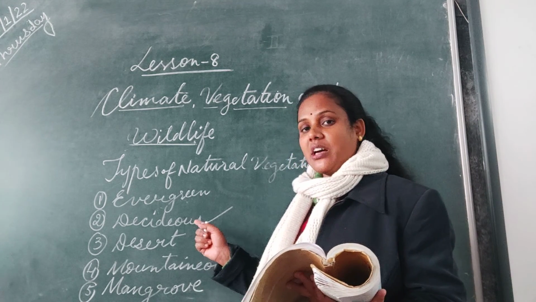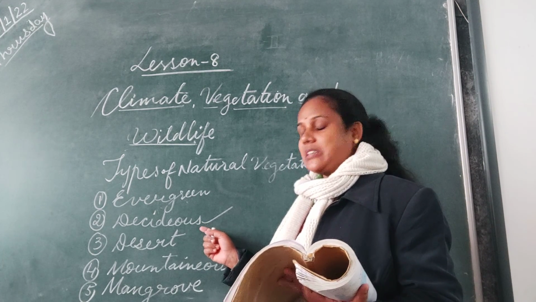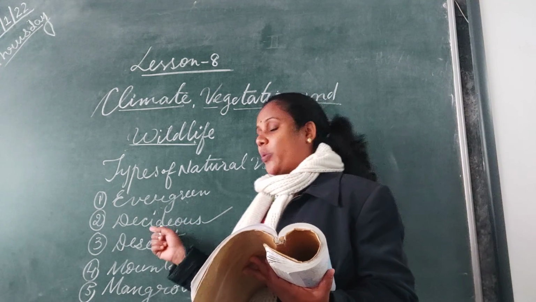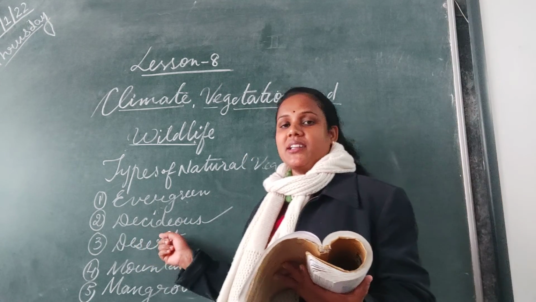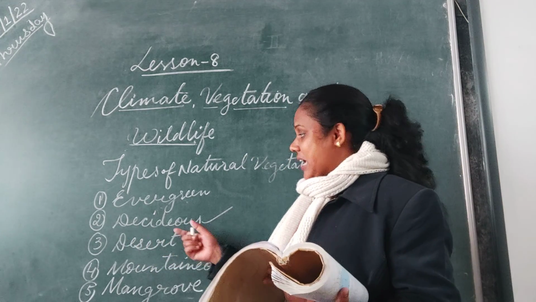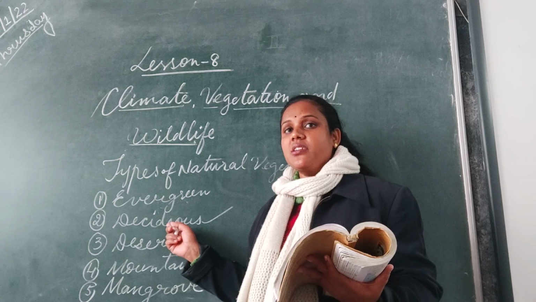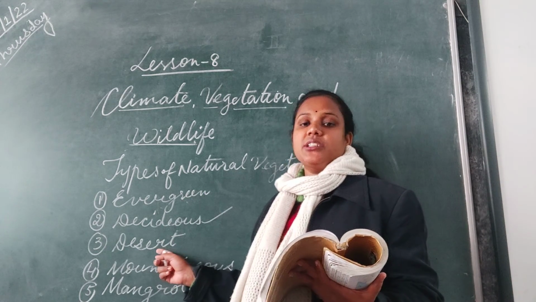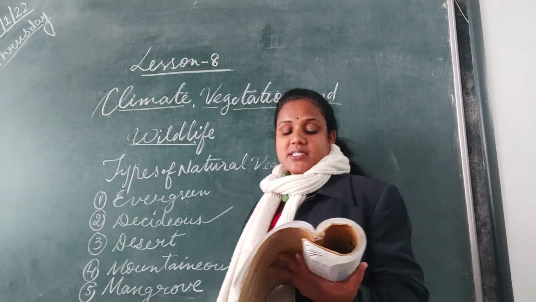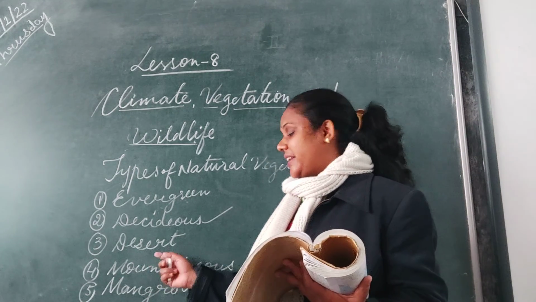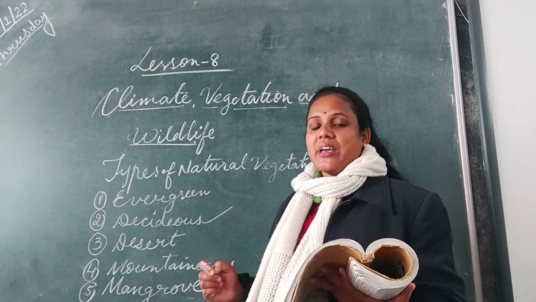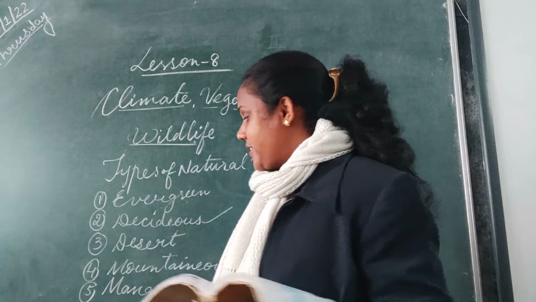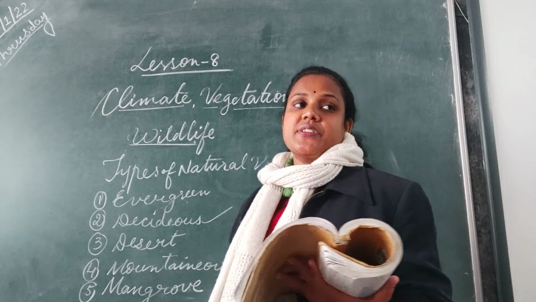They have rainfall of 70 to 200 centimeters. Area I told you, where do we find them? Chhattisgarh, Jharkhand, Bihar, Odisha. There you will find deciduous trees. Alright. Next we have desert or thorny forest. Desert and thorny forest we find in the areas of desert, like Rajasthan and some part of Haryana where the rainfall is below 75 centimeters.